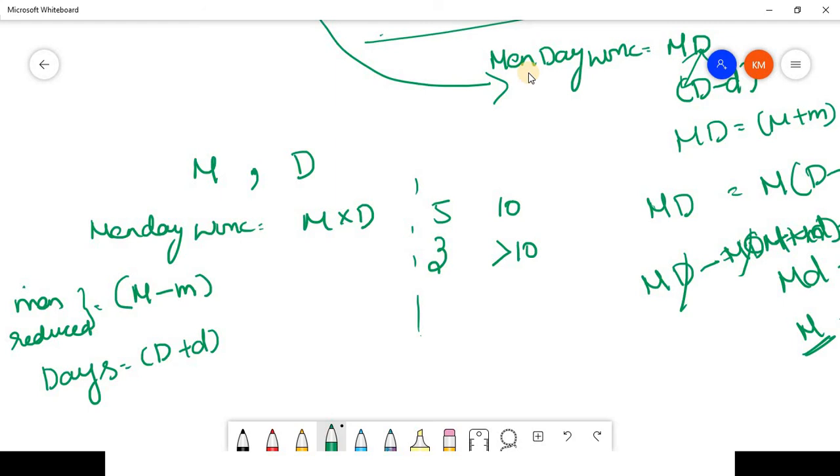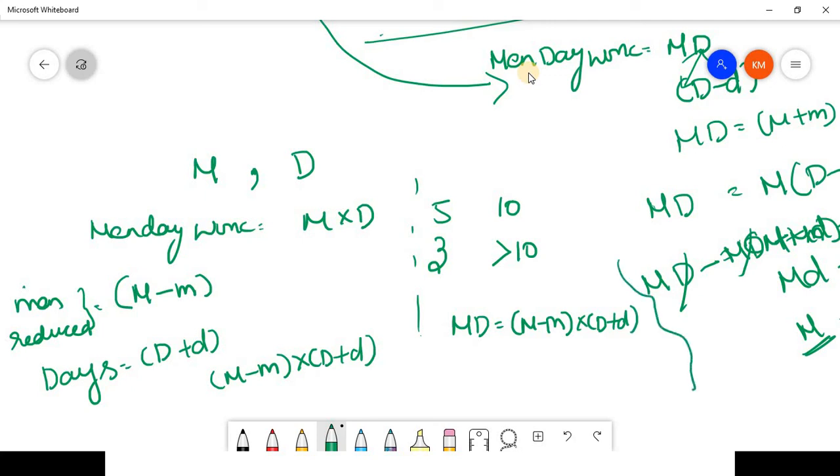Okay, so now the man-day work will be (M minus m) into (d plus d). Okay, so just equate both the things. So Md is equal to (M minus m) into (d plus d). Okay, so this time I'm just leaving this derivation for you. You just derive it, and if you have any doubt on this derivation, do let me know in the comment section.